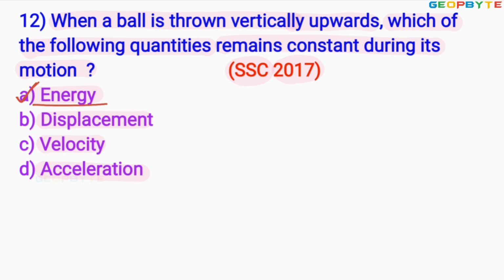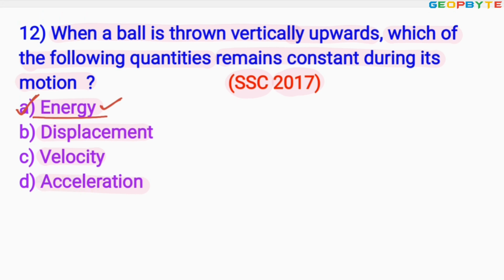Once again, since energy is a conservable quantity, it cannot be created or destroyed. Just one kind of energy can be converted to another kind of energy. As long as a ball is moving vertically, its total energy remains constant. Of course, kinetic energy may be converted to potential energy, but the total energy of the ball always remains constant. Therefore, option A is absolutely correct.